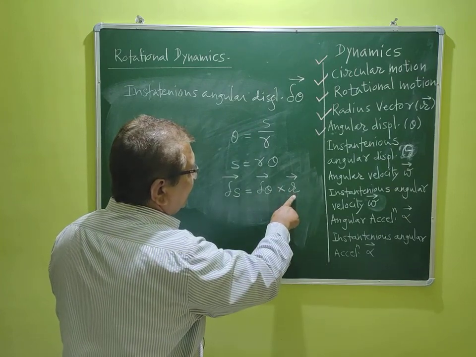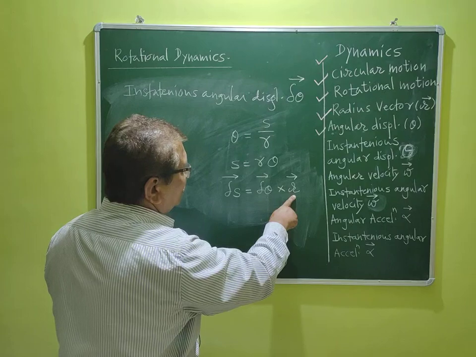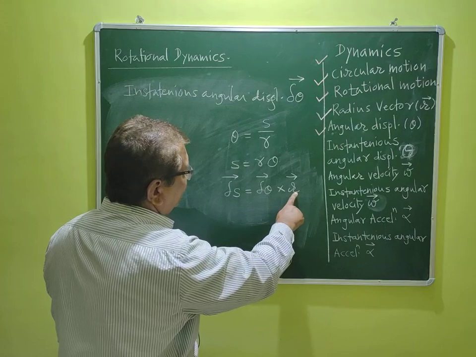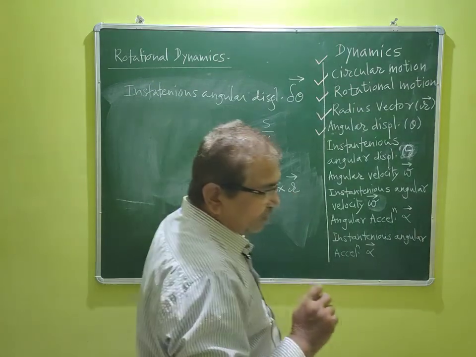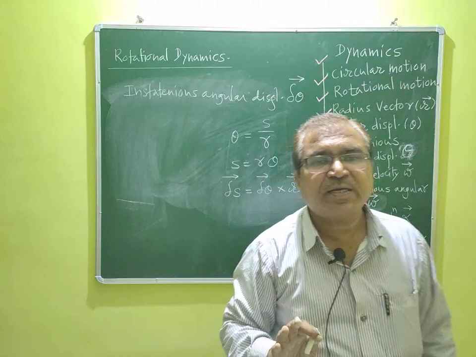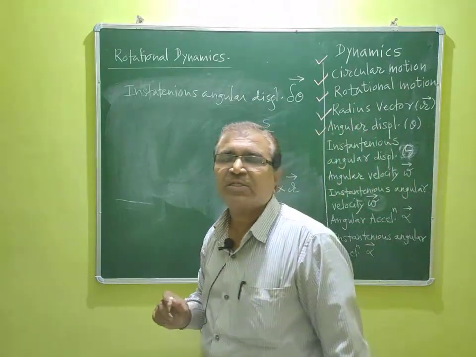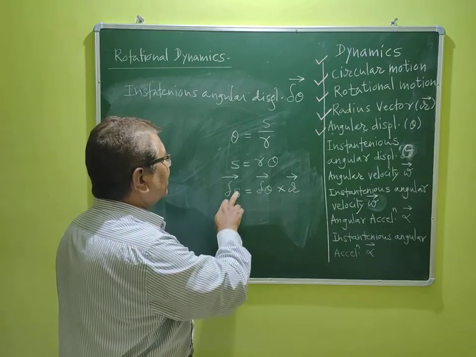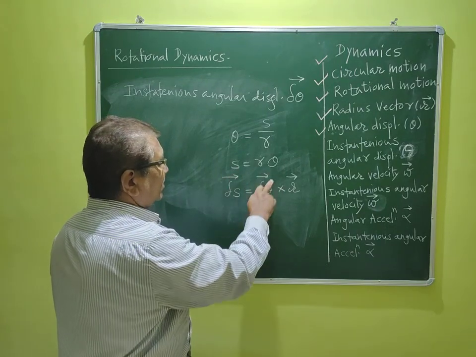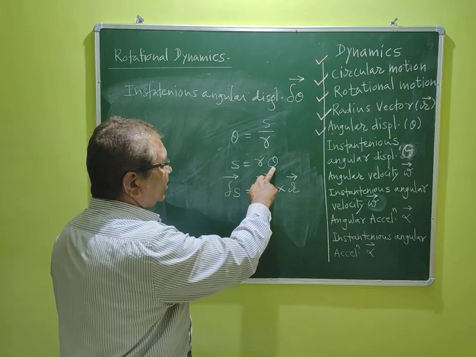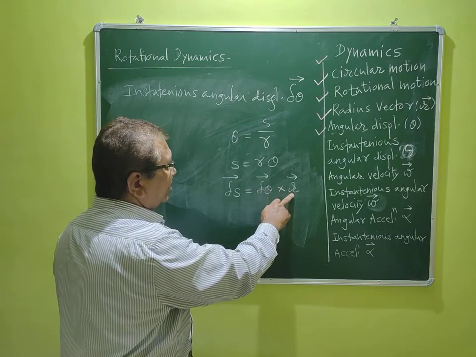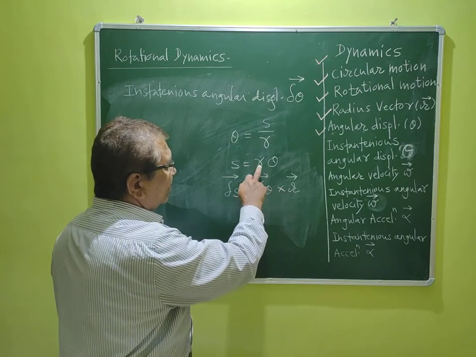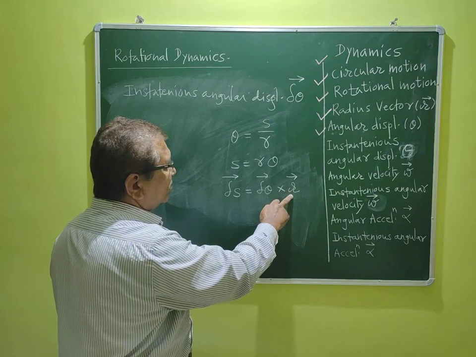Here this radius vector remains constant, so we can't change the arrangement of the formula because vector product doesn't obey commutative law of multiplication, dear guys. So it should be like this: delta S vector instead of S, delta theta vector instead of theta, and r vector instead of r. We can't write delta r here because radius remains constant during the circular motion.